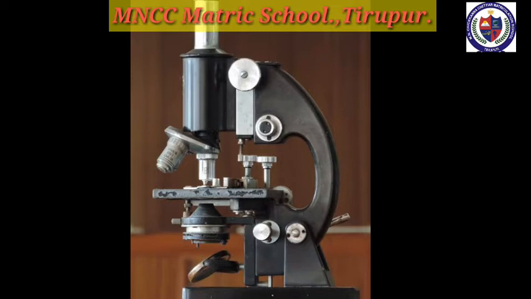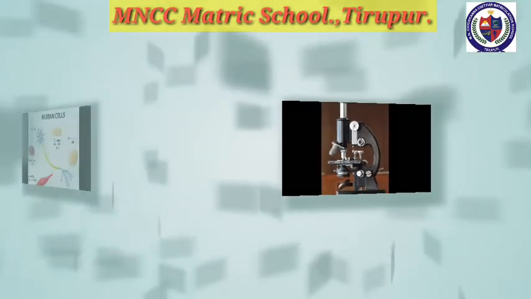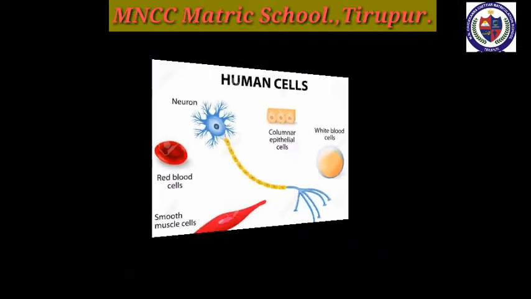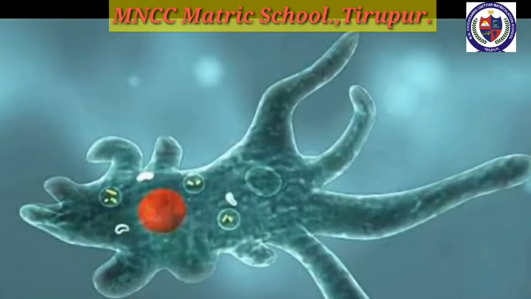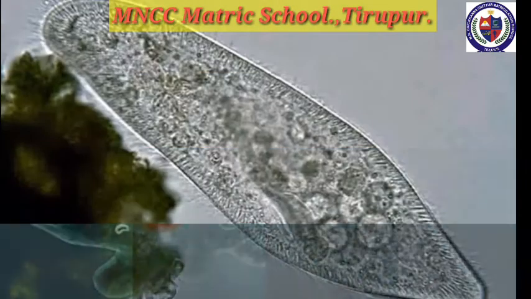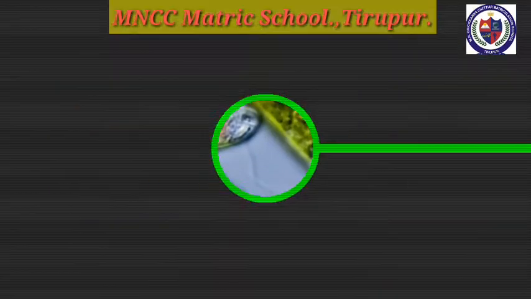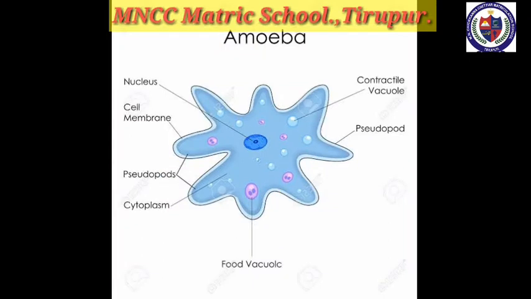Some organisms are made up of a single cell and these are called unicellular organisms. Whereas the organisms that are made of many cells are called multicellular organisms. Unicellular organisms, example, amoeba, paramecium, and euglena. The first unicellular organism is amoeba.